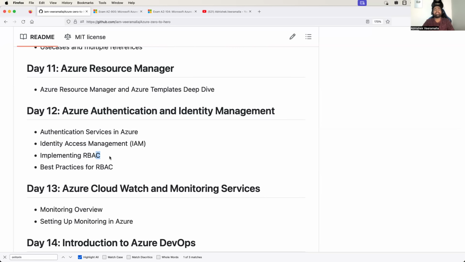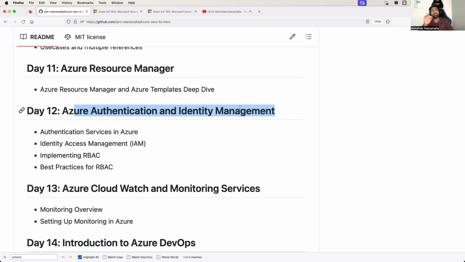One change is that if anyone has followed my AWS Zero to Hero playlist, you will notice there is a difference in where I place the authentication and identity management. In the AWS playlist, I actually started with authentication and identity management, but in Microsoft Azure, the way authentication and identity management works is a little different.